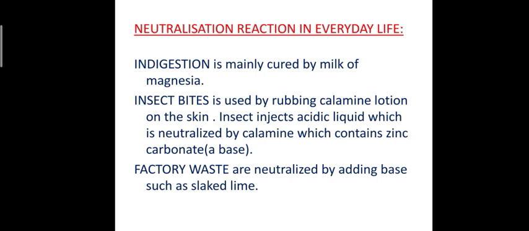After that, waste. Factory waste is neutralized by adding a base such as slaked lime. You know that when any water comes out from the factory, it is generally treated and then poured into the river water body. Why? Because all this water from factories is generally very corrosive and can kill the organisms present in the water body. So by treating with slaked lime, it becomes neutralized, and after that it is released into the water body. Thank you so much.